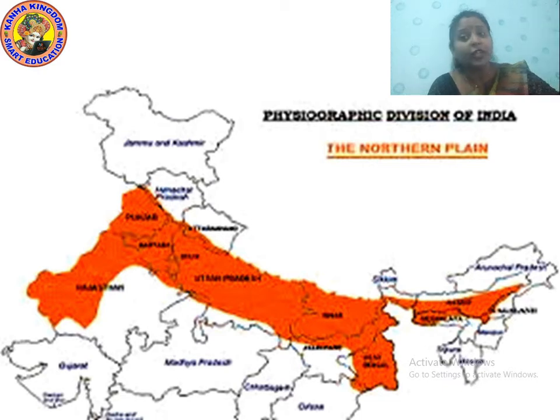So again, you have to take a physical map of India and color or cover this area. You can take a political map also, no issues. Take a political map of India, cover this whole area with a color, and name the states which you are covering here, and paste this map in your notebook.